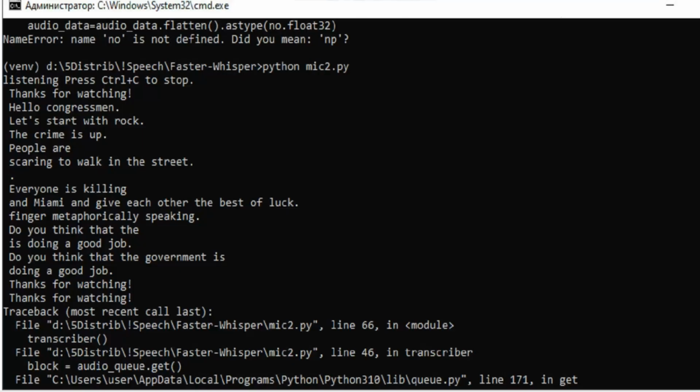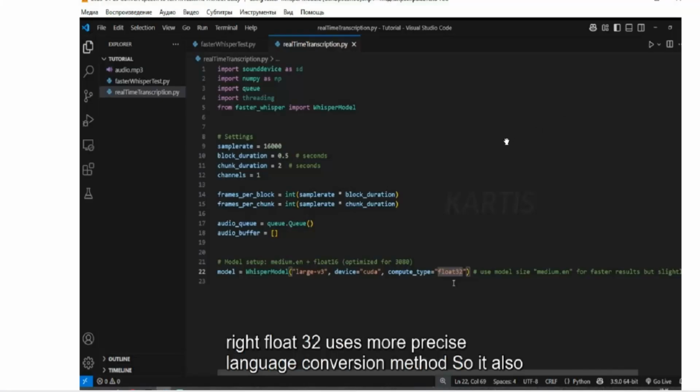But the result of recognition was not very good. I said the phrase, "Hello congressman, let's start with you, crime is up, people are scared and walk in the street, everyone is killing and maiming and giving each other the finger, metaphorically speaking. Do you think that the government is doing a good job?" There was some phrase stuttering, it worked very slowly with a large delay. I tried to adjust various parameters, but I did not get the effect. Therefore, I abandoned using this project.